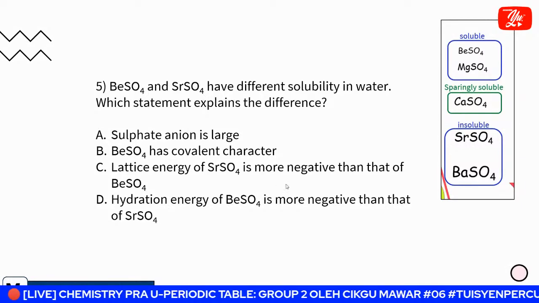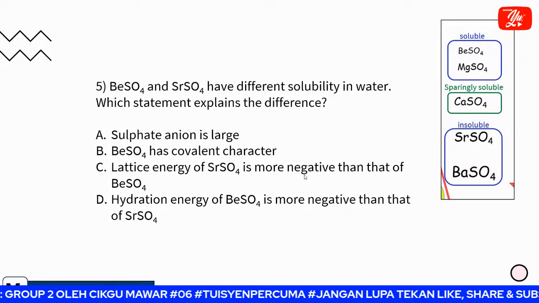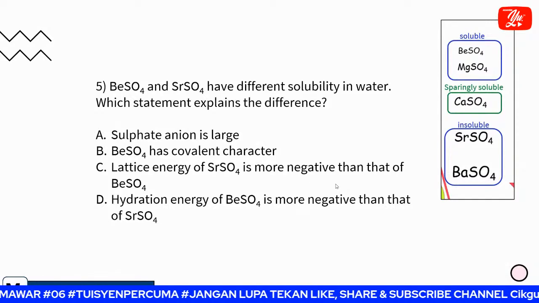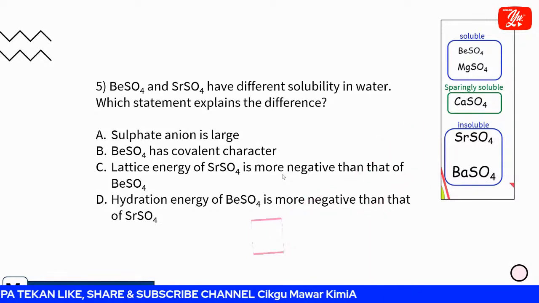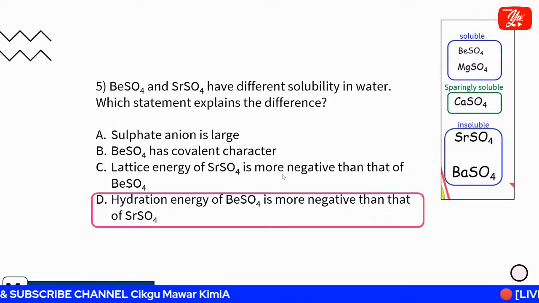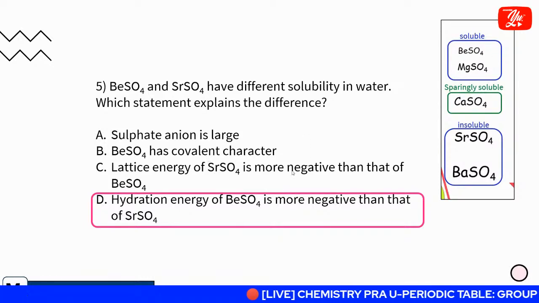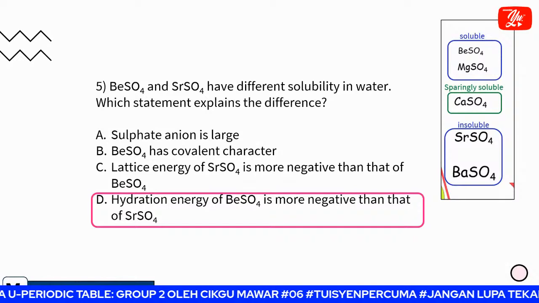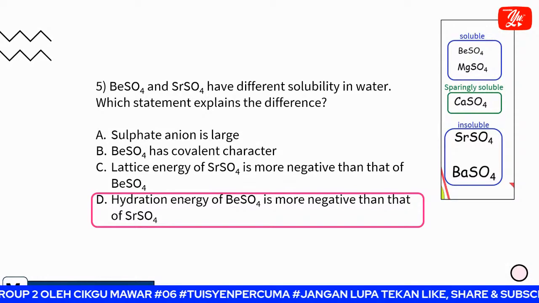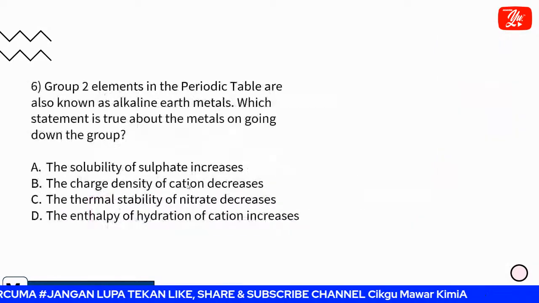Lattice energy is more negative than beryllium hydroxide. More negative meaning that is more higher. More negative bagus lah, dia more higher. Lattice energy is more higher. Okay, so the correct, yang ni hydration. Okay, it's more negative. Okay, because dia kata beryllium. Okay, correct. Because beryllium. So yang ni is strontium is more negative. Okay, salah. Yang ni betul, hydration. Because dia more negative, hydration is more negative. Okay, meaning that dia akan lebih dissolve in water. Okay, hydration meaning dia akan form bonding dengan water molecule. So D is the correct answer.